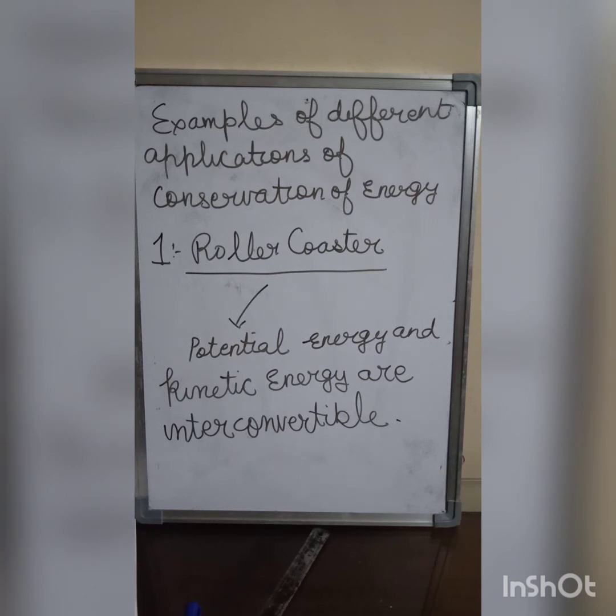When the slide is at height, it will have which energy? Yes, you are right, at height we generally have potential energy. And when the slide is released, it starts moving. So potential energy will change into kinetic energy.